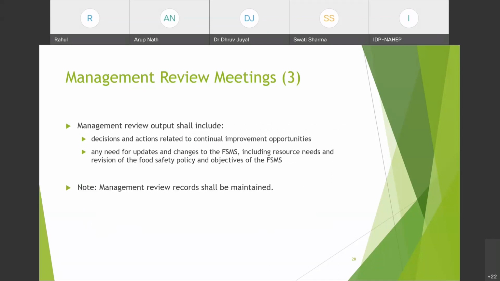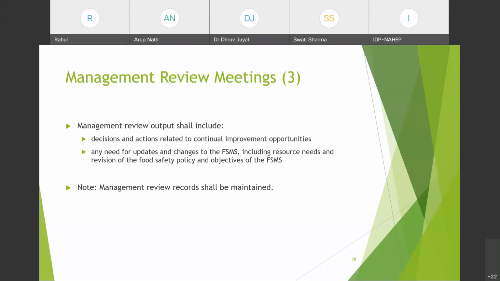So we have discussed the inputs. Now, after the management review is being conducted, what output shall be there? What should be the outputs of management review meetings? Management review output shall include decision and actions related to continual improvement opportunities. आपने जब continual improvement opportunities discuss करी हैं, उस पर आपने क्या decision लिया?